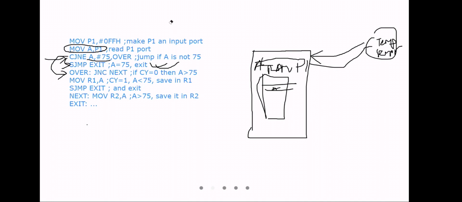Now, at over, there will be two conditions that are not equal: whether A is greater than 75 or whether A is less than 75. JNC, directly I'll write JNC next. If there is no carry, it will jump to next. That means A is greater than 75.